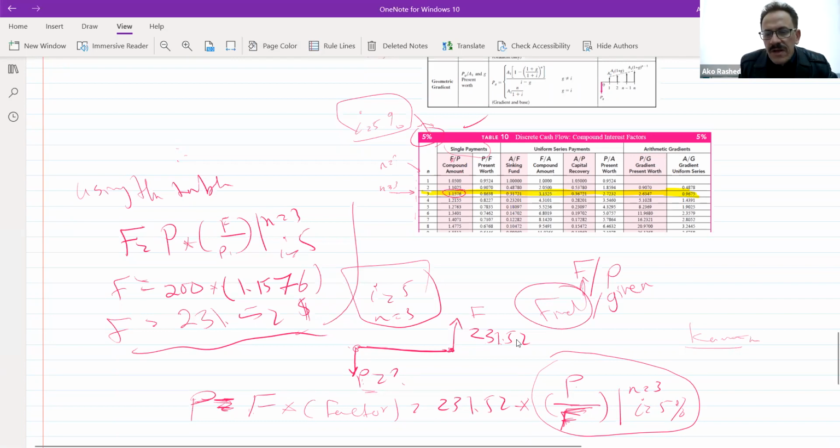This is the P over F. So I use 0.8638. So I will say it's equal to $231.52 times 0.8638, right?